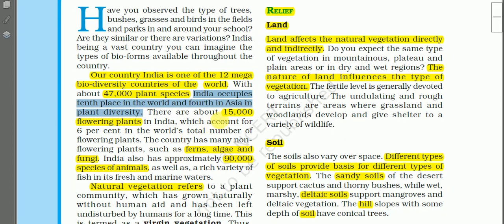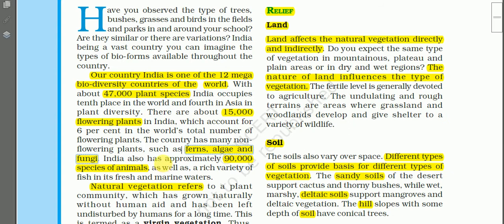There are about 15,000 flowering plants in India, which account for 6% of the world total number of flowering plants. And the country has many non-flowering plants such as ferns, algae, fungi.